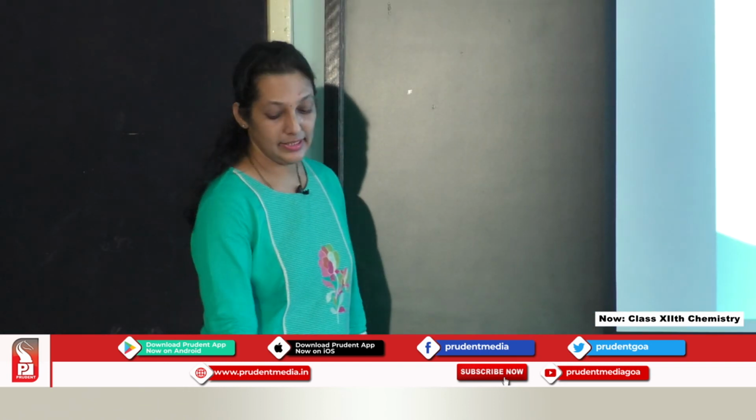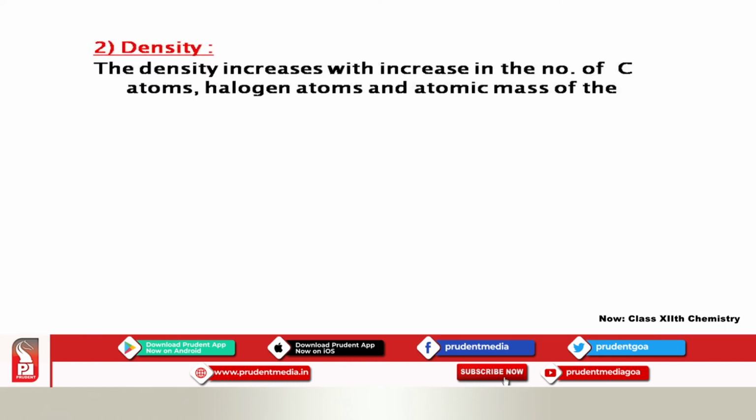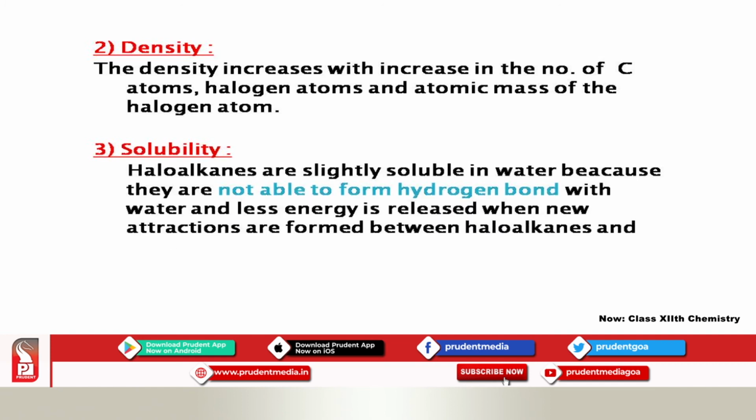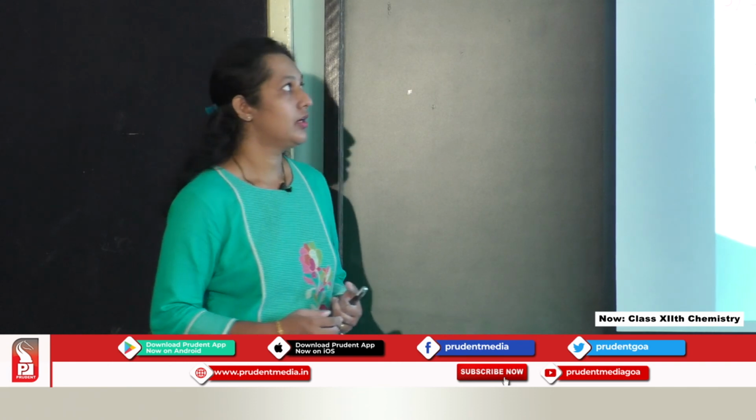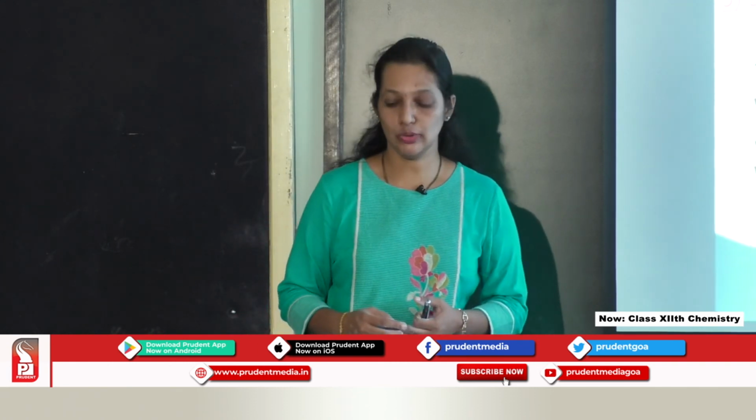Second physical property is density. The density increases with the increase in number of carbon atoms, halogen atoms and atomic mass of the halogen atom. Third one is the solubility. Haloalkanes are slightly soluble in water because they are not able to form the hydrogen bond with the water, and less energy is released when the new attractions are formed between the haloalkanes and water. So, these are the physical properties. First one melting point and boiling point, second one density and third one is the solubility.